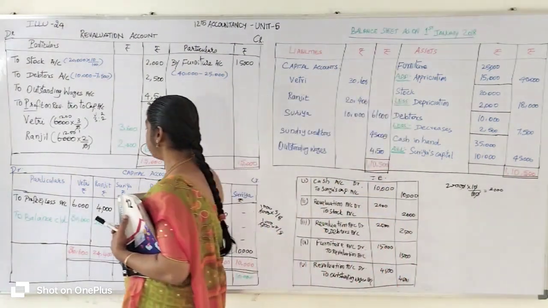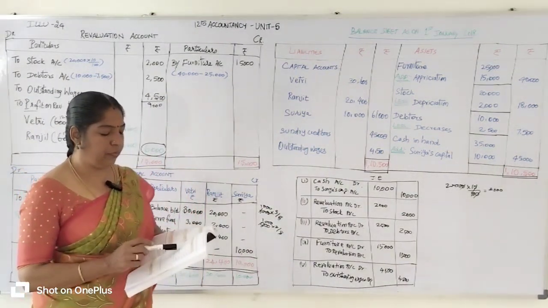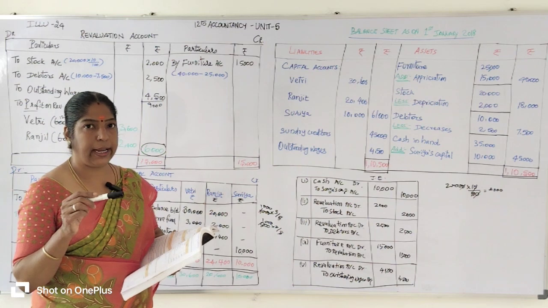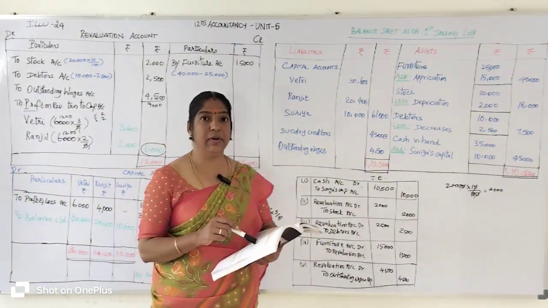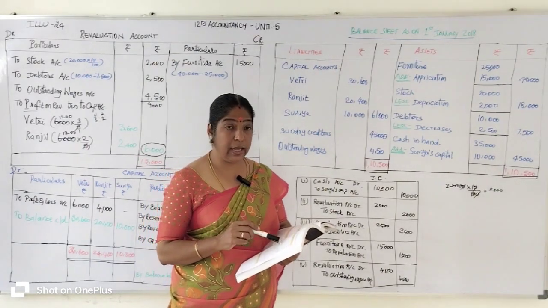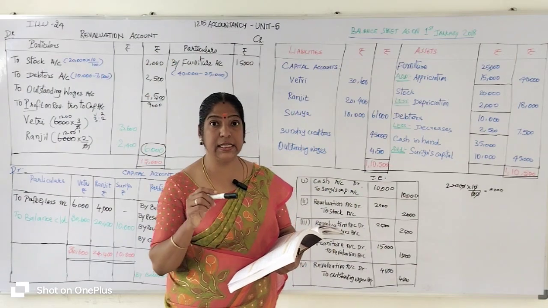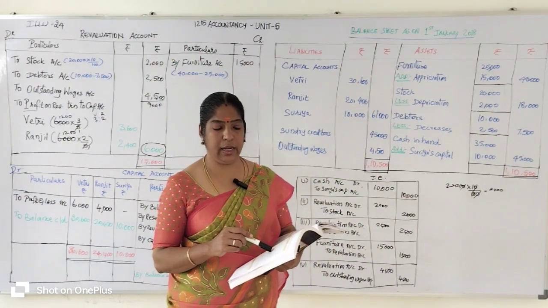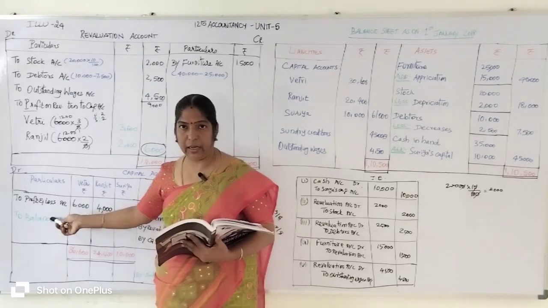Okay, listen here carefully. Then the profit and loss account goes to the capital account. The profit and loss account is given in the question on the asset side of the balance sheet. If it is given on the asset side, it is considered a loss, so you enter it on the debit side of the capital account.